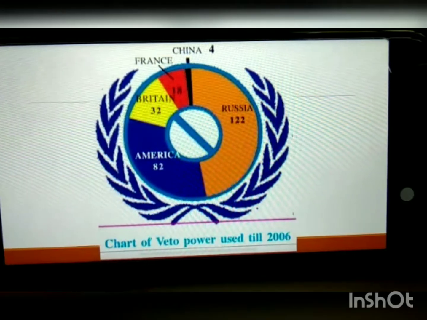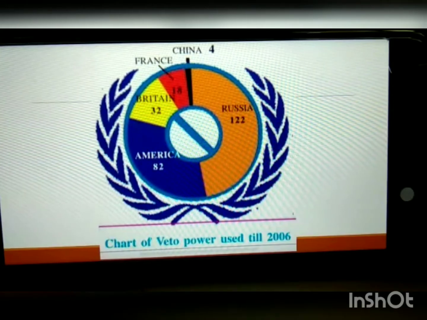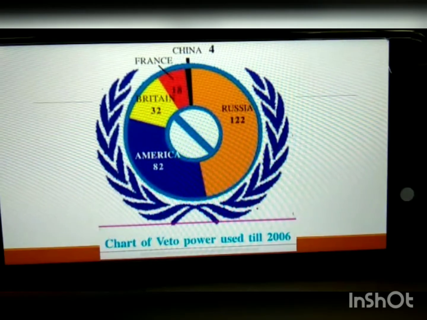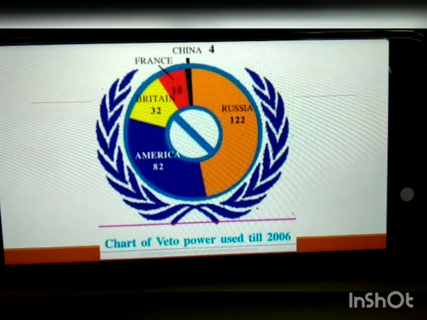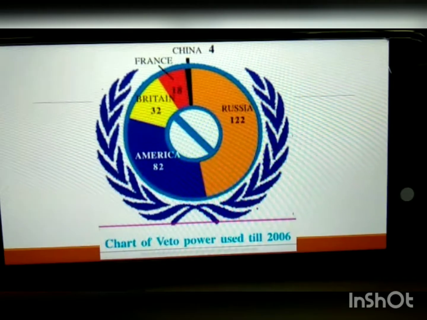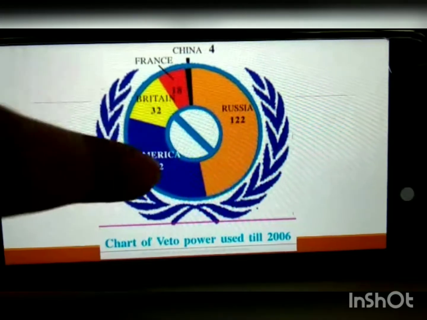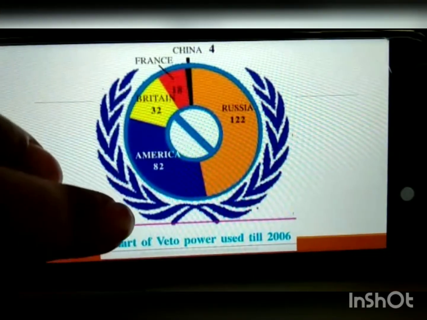So, what is its function? It solves the problems, the disputes between some nations through negotiations and mediations. When any one permanent member does not vote in support of some important international matter, it cannot take a decision on that. All 5 permanent members are important. This power of the 5 permanent members is called the veto power or right to deny. Russia has used this veto power the maximum number of times. As we can see, Russia has used its veto power 122 times.